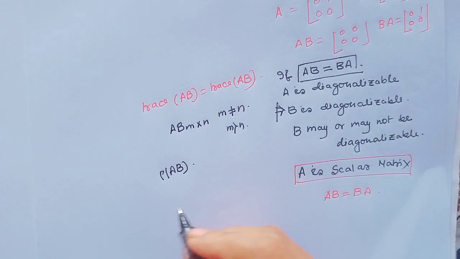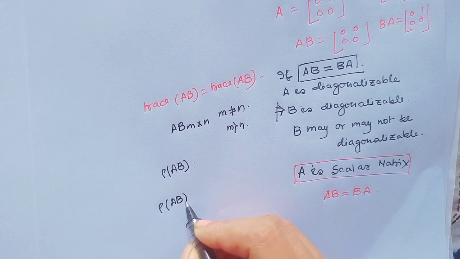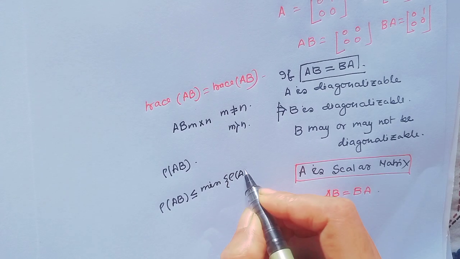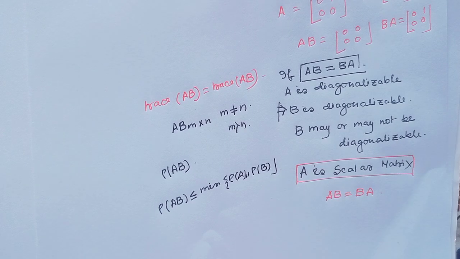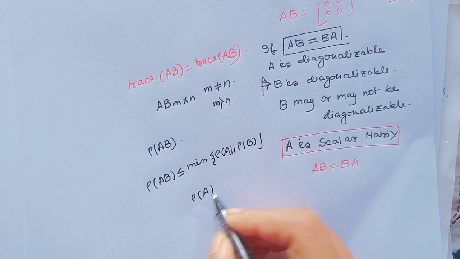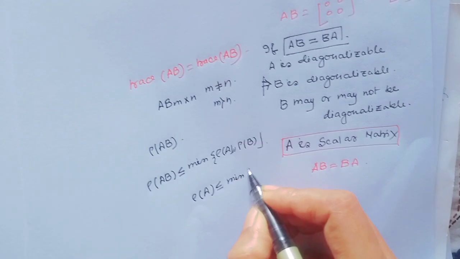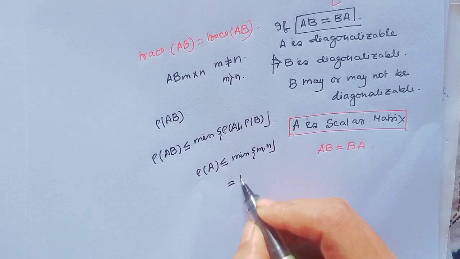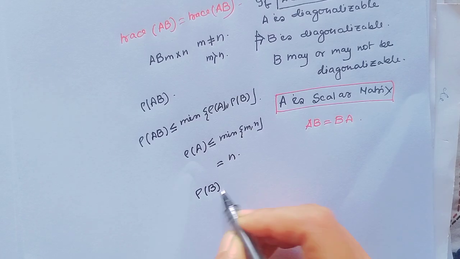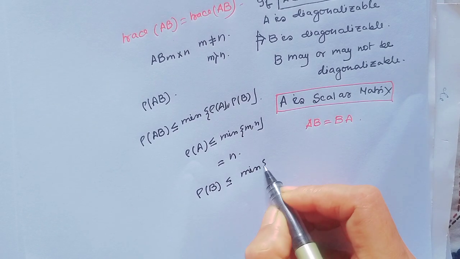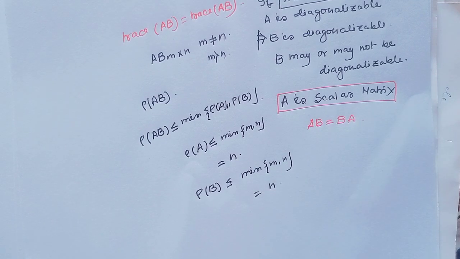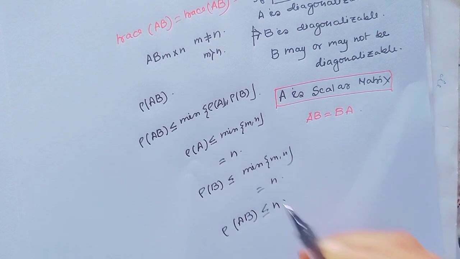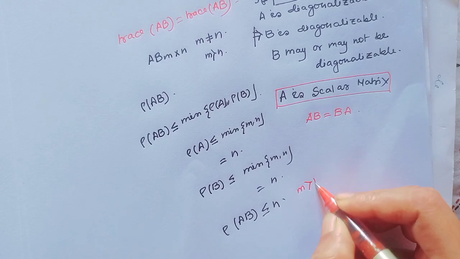Rank of AB, we all of us know, rank of AB less than equal to minimum of rank of A, rank of B. And rank of A less than equal to minimum of M comma N, and since M greater than N, this is equal to N, and rank of B less than equal to minimum of M comma N, and also this is equal to N. That means rank of AB would be less than equal to N when M greater than N.